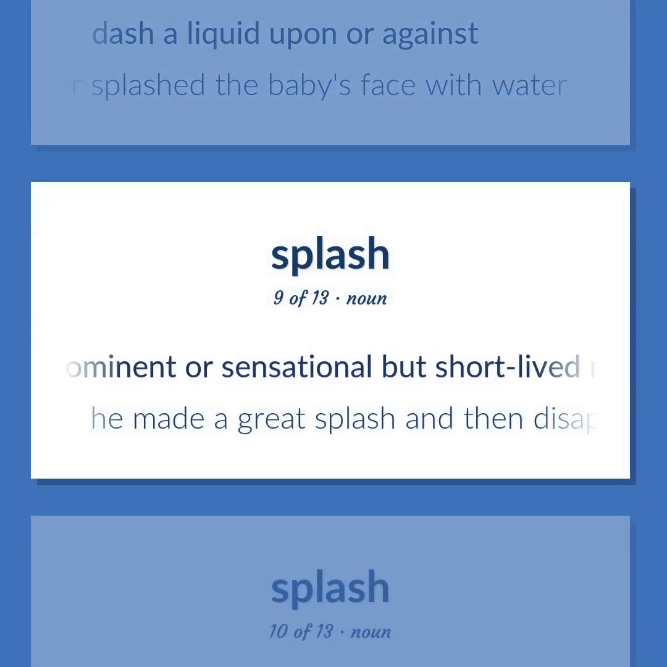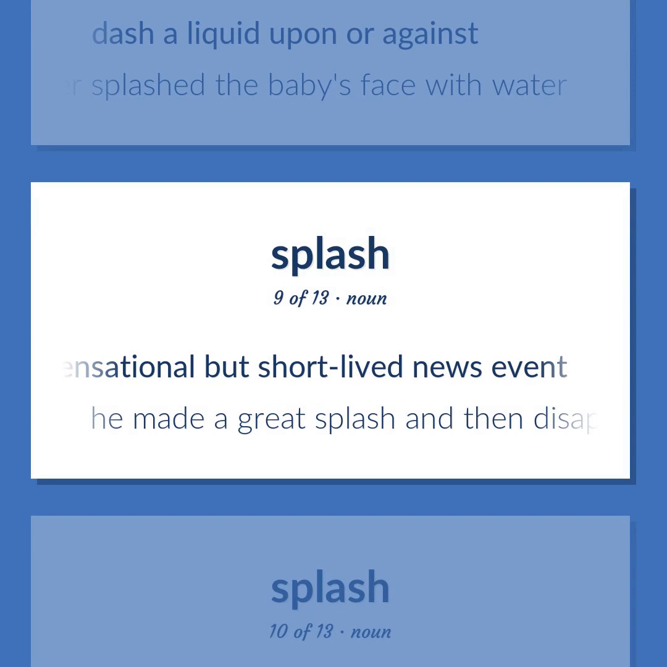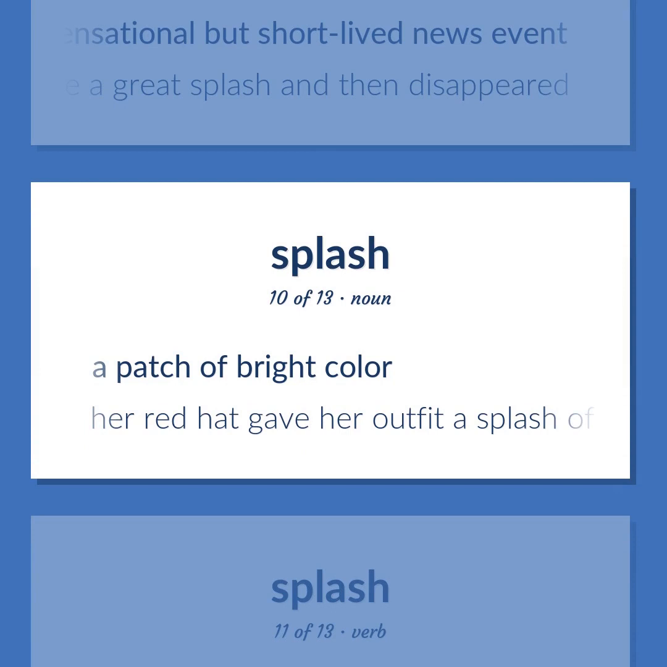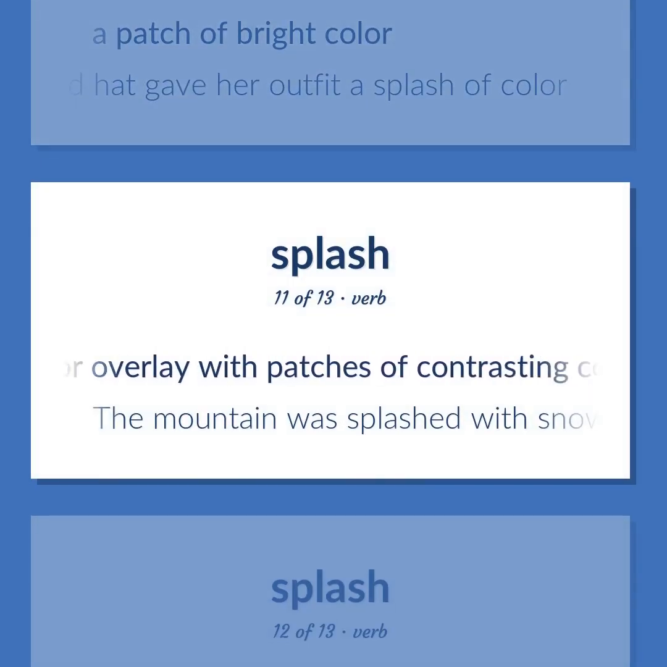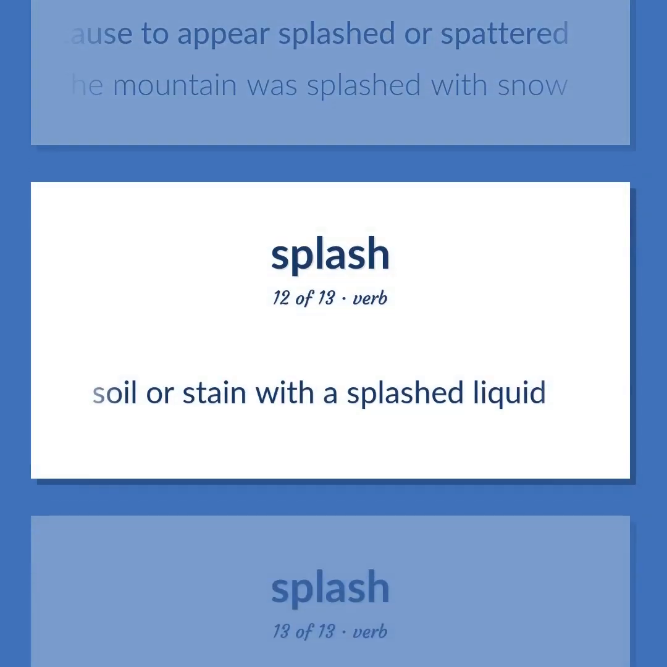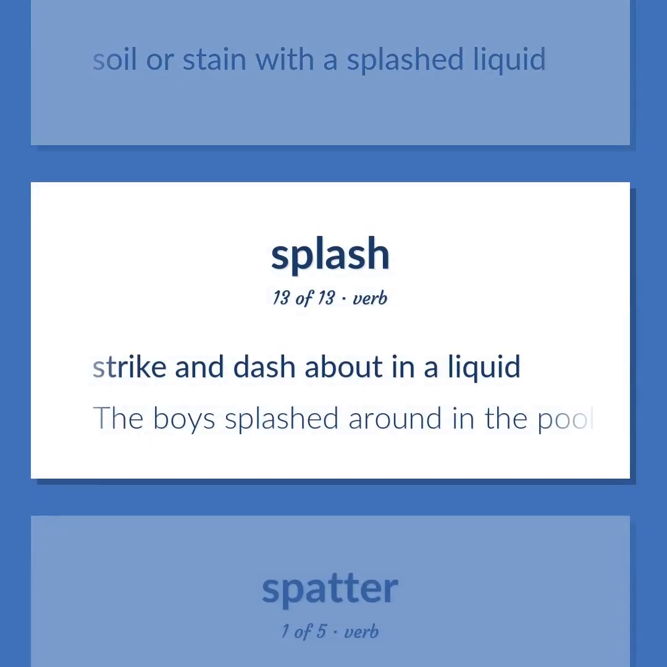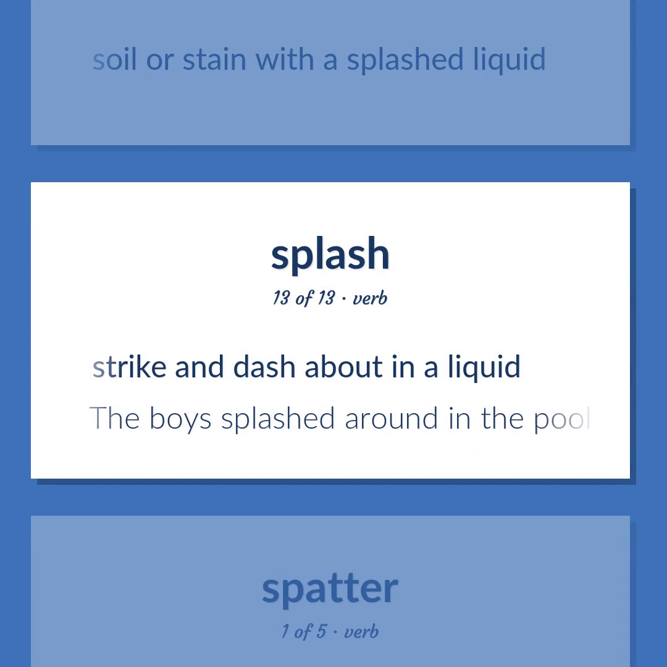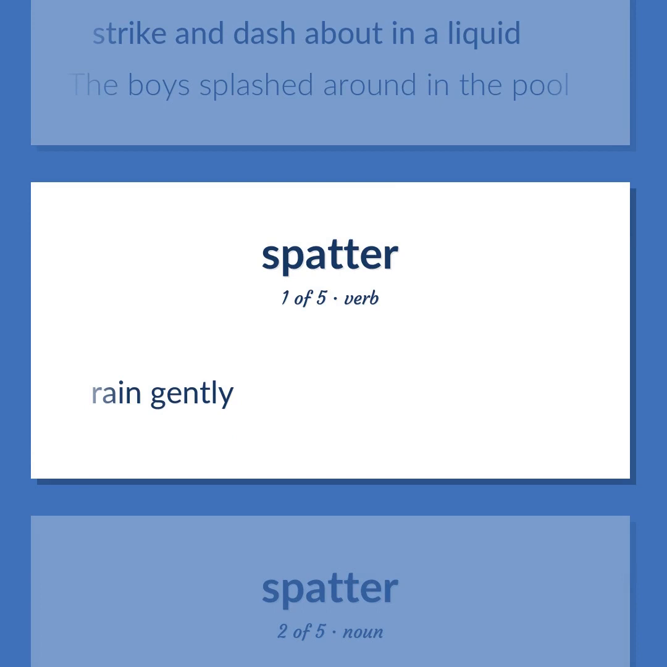A prominent or sensational but short-lived news event. He made a great splash and then disappeared. A patch of bright color. Her red hat gave her outfit a splash of color. Mark or overlay with patches of contrasting color or texture, caused to appear splashed or spattered. The mountain was splashed with snow. Soil or stain with a splashed liquid. Strike and dash about in a liquid. The boy splashed around in the pool. Rain gently.